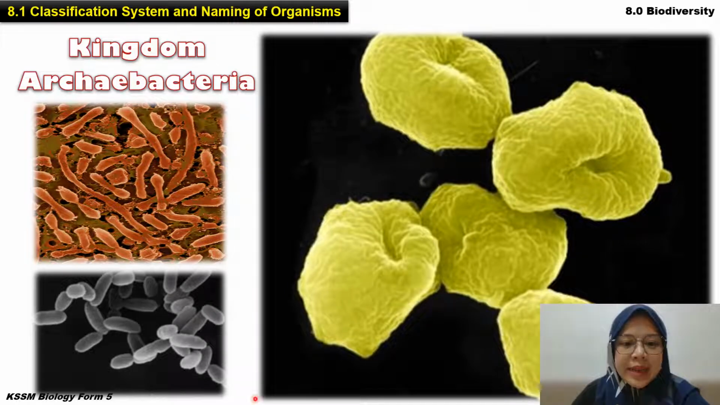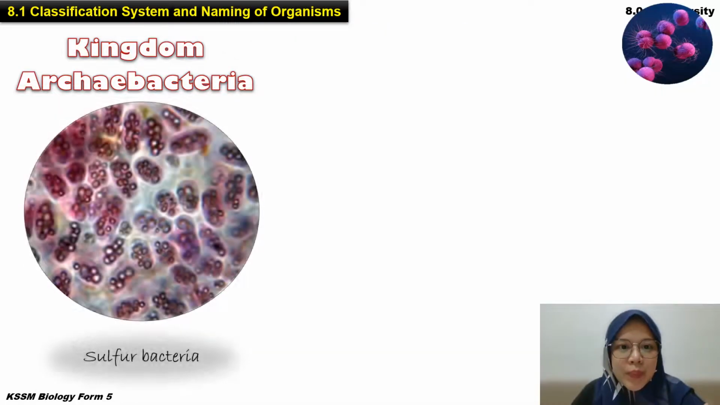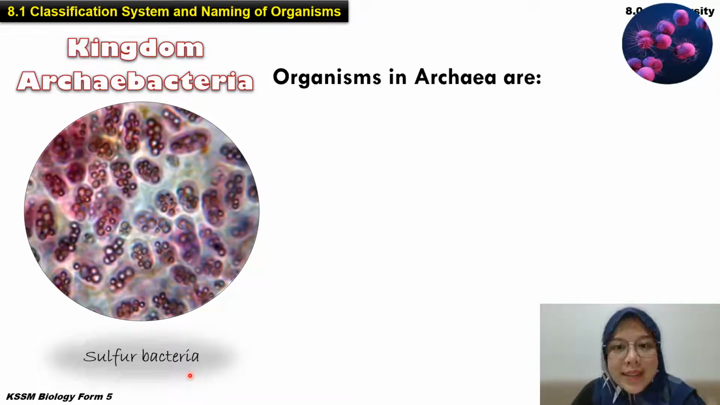First kingdom ini adalah kingdom Archaebacteria. Okay, pronounce dengan saya. Kingdom Archaebacteria. So these are the example of organism under the kingdom Archaebacteria. Very simple. So for example is sulfur bacteria. Okay, and what are the characteristics for this kingdom Archaebacteria?